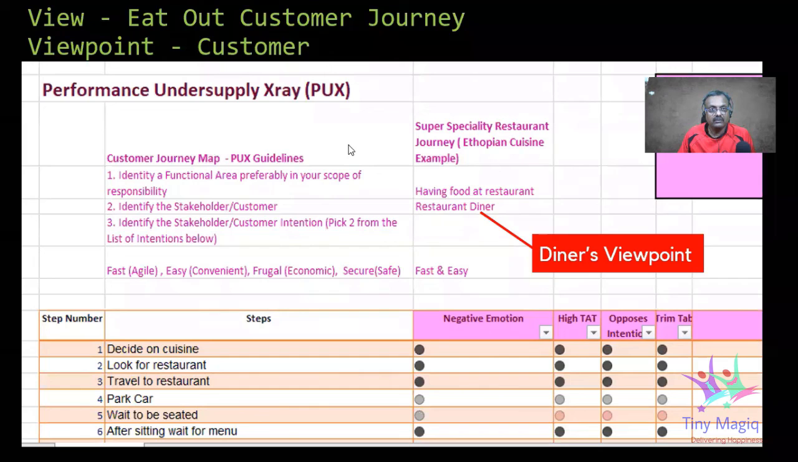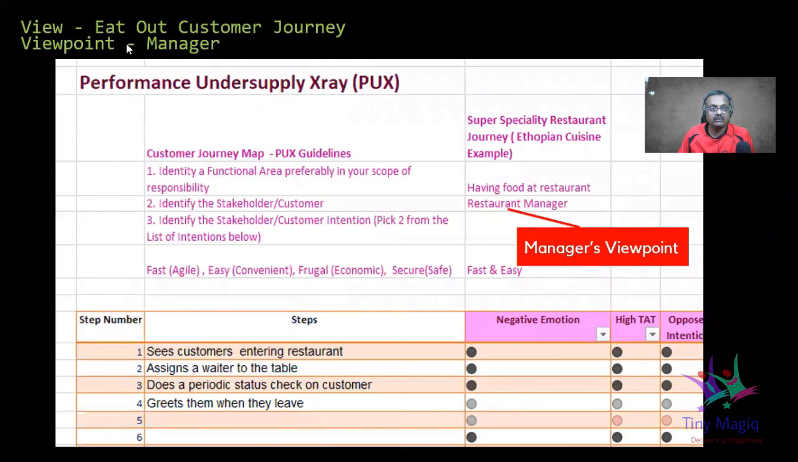Interestingly, now if I say for the same view, eating out as the customer journey, now I am looking at a manager's point of view. Okay, so it's a manager's viewpoint. Now, if you see the customer journey steps, they immediately change. It changes to seeing the customer entering, waiting for a table. So essentially, for the same customer journey, we are generating two different viewpoints, and each will have its own set of trim tab steps, which will help us in further identifying the MVPs.